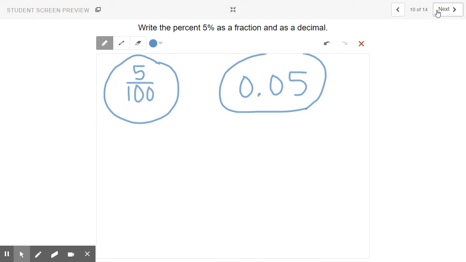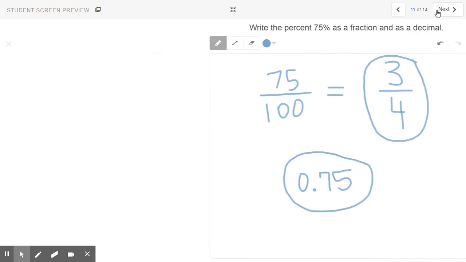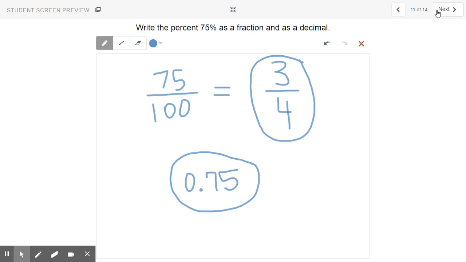Write the percent 5% as a fraction and as a decimal. 5% is 5 over 100, and as a decimal is 0.05, 5 hundredths. Write the percent 75% as a fraction and as a decimal. 75% as a fraction is 3/4, as a decimal is 0.75.